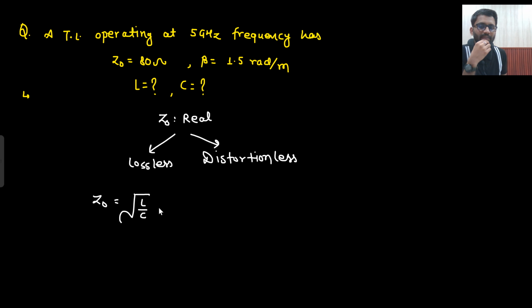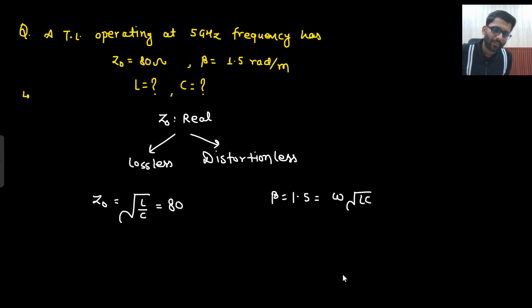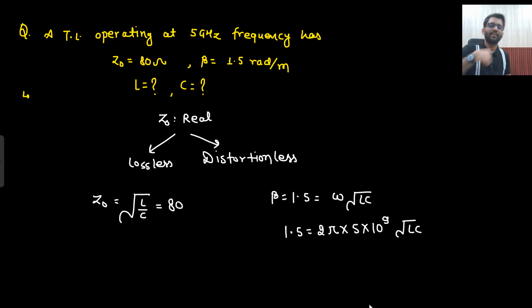So the Z naught value is mentioned, that is equal to 80. What else is mentioned? Beta. Beta is 1.5, that is equal to omega under root LC. Right? So 1.5 is equal to 2 pi into f, and f is 5 into 10 to the power 9, under root LC.